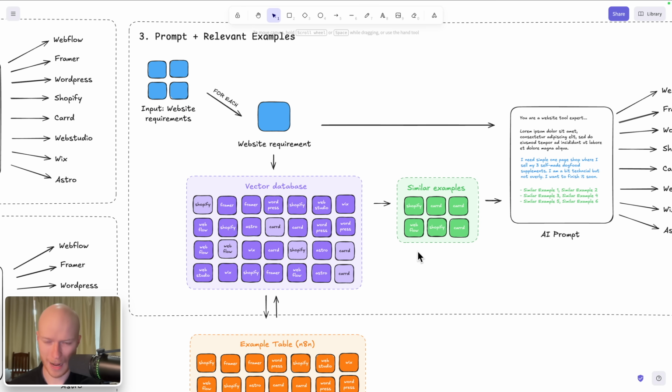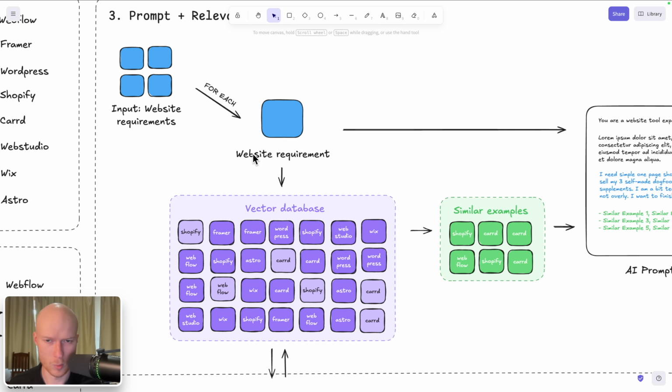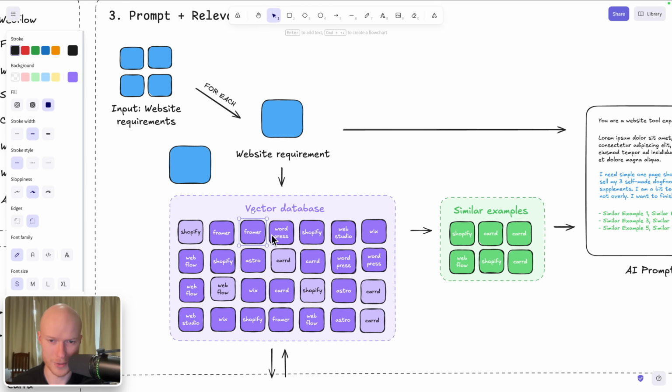And this is really powerful because this mathematical meaning, so this list of numbers, is something that can be easily compared to other lists of numbers. So what the vector database does, whenever it now receives a new input, a new website requirement, it will turn this into a long list of numbers, so into the mathematical meaning of that piece of text, and then compare it with the mathematical meaning of all of our examples that we have stored in our example database.